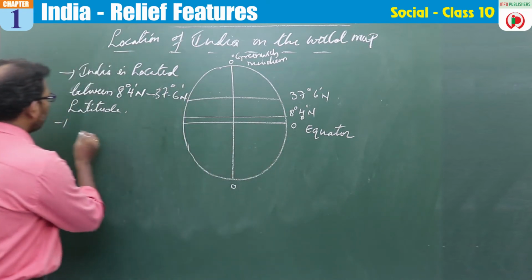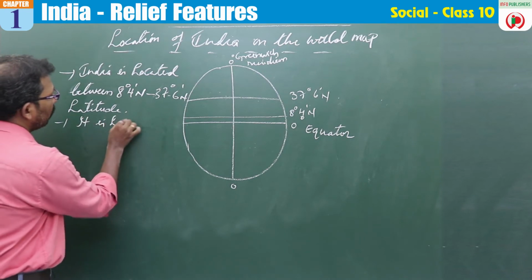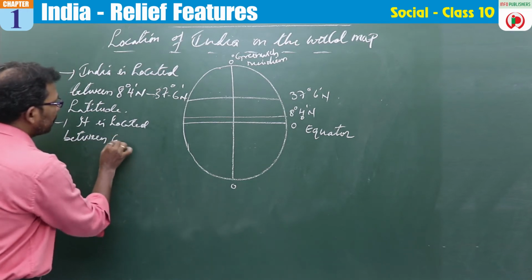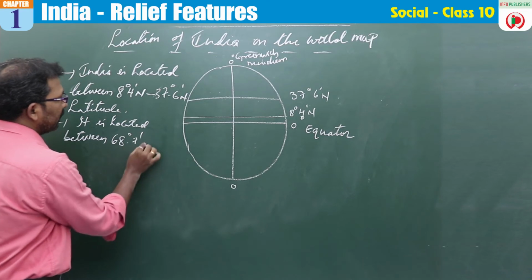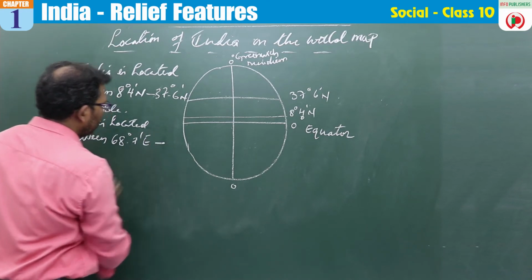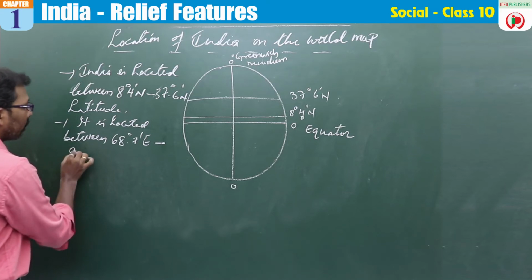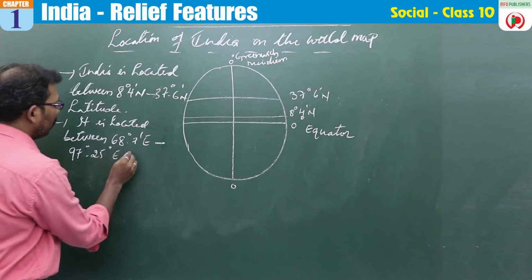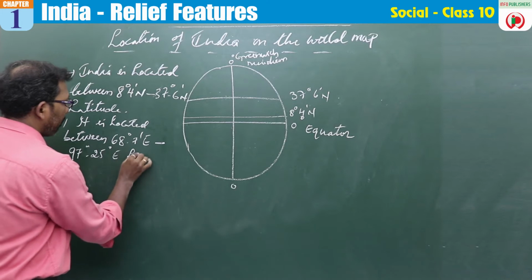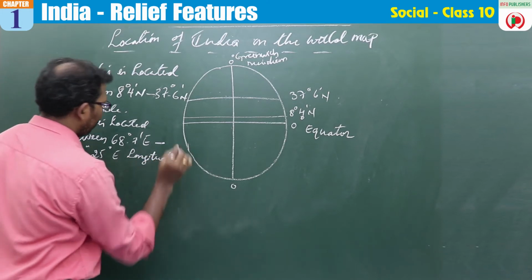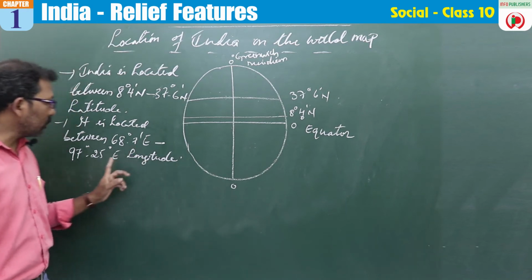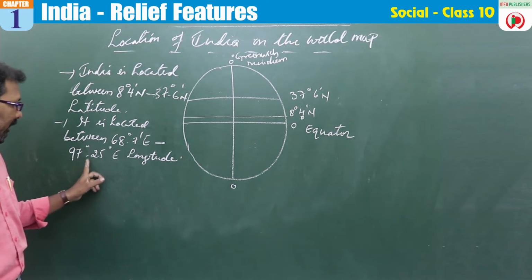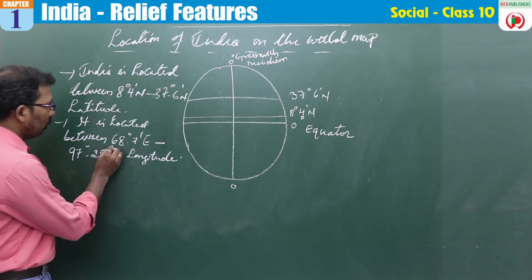So India is located between 68 degrees 7 minutes east to 97 degrees 25 minutes east longitude. Okay, all right. So India is located between 68 degrees 7 minutes east to 97 degrees 25 minutes east longitude.